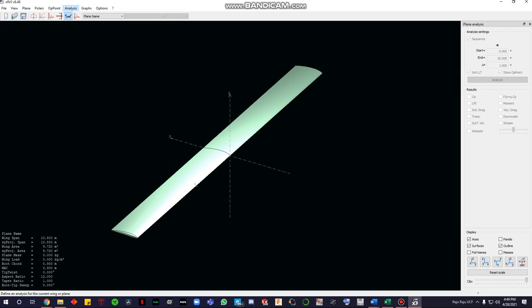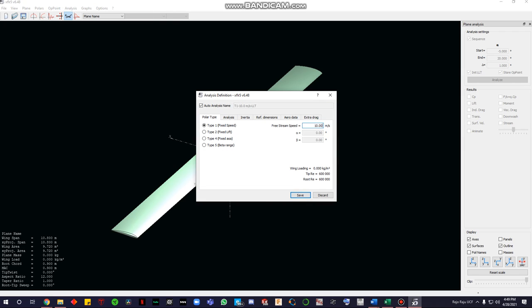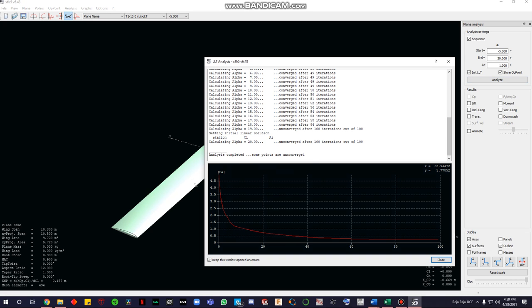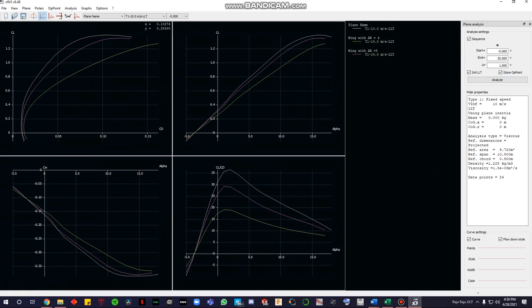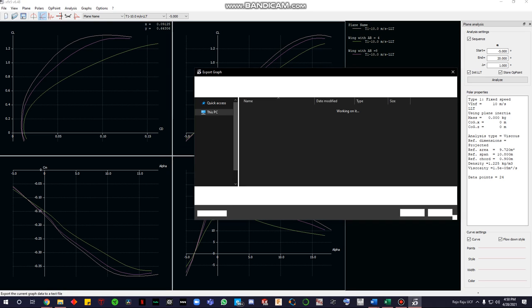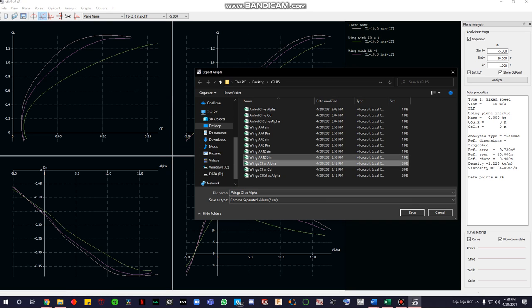Save. Define analysis. Keep everything the same. Again, angle of attack from -5 to 20. Analyze. There you go. Now you can see here, once you have it here, these 3 graphs are the 3 graphs that you need. You can export graph, and you can just name it what you need to name it. And as you can see, I've done that for each of the wings.